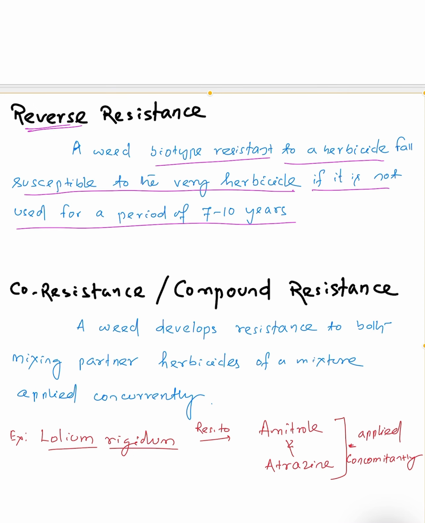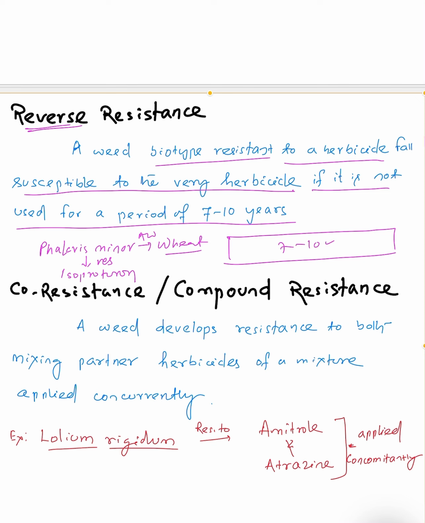For example, suppose we take Phalaris minor, which has already developed resistance against isoproturon. Suppose Phalaris minor is associated with a wheat field, and for 7 to 10 years I do not apply isoproturon in the wheat field.